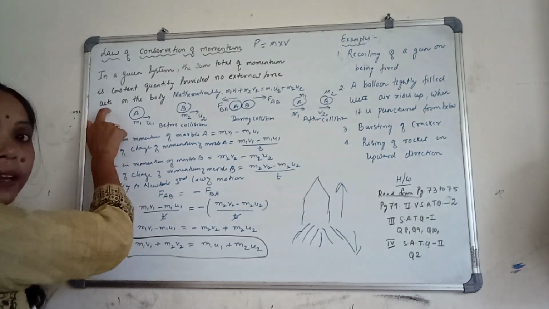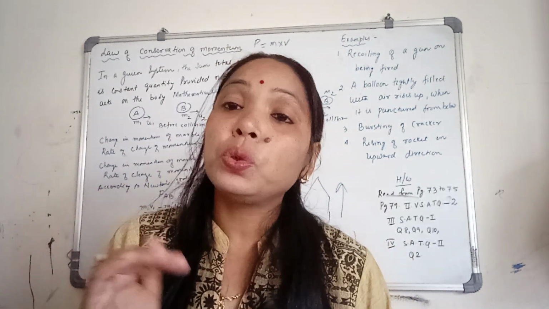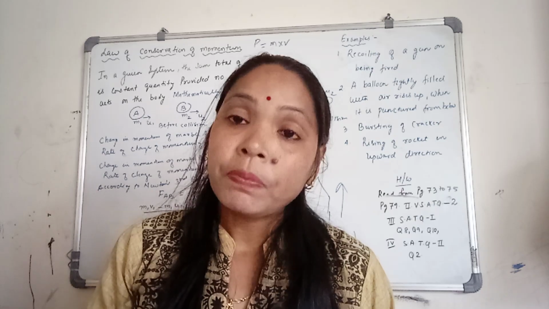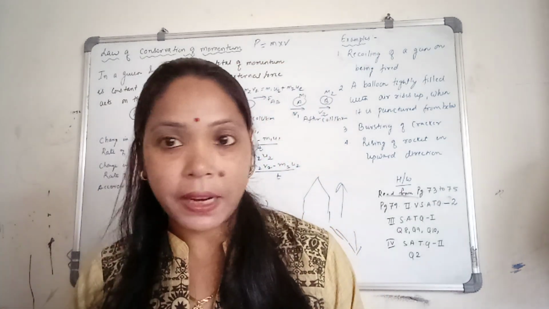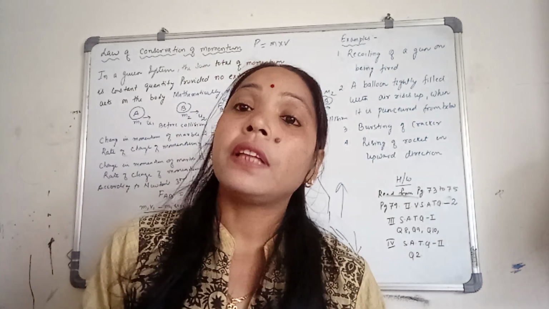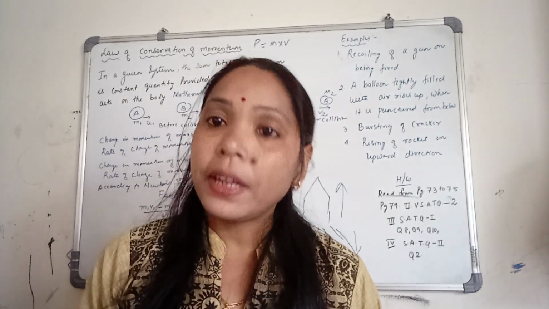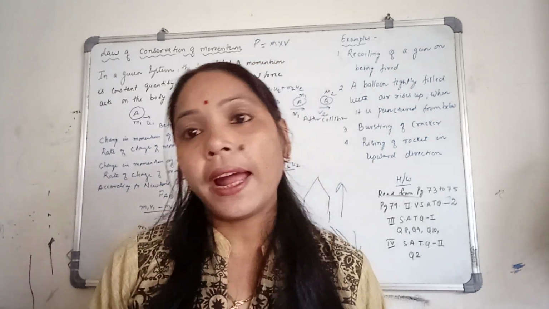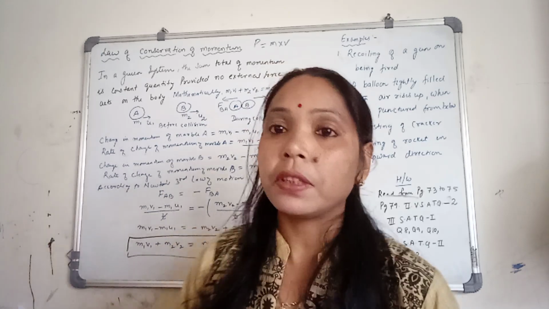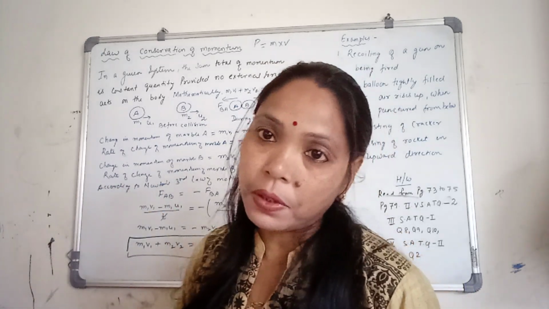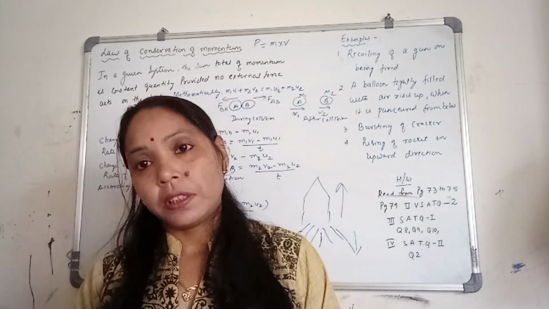You write a little bit of statement like: considering two marbles A and B, first they are moving with initial velocities u1 and u2 respectively. Then after collision, the two marbles are moving with final velocities v1 and v2. You can take help from your textbook also, because this is given in your textbook.